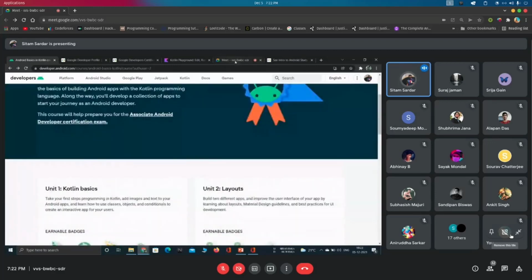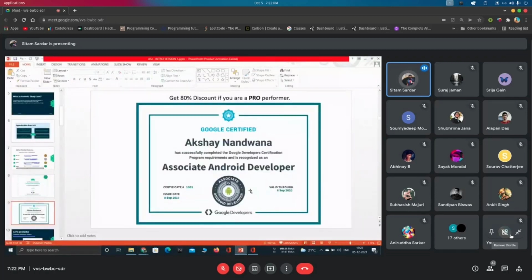If you get a pro level certification, you will get a chance to take the Associate Android Developer certification exam. The total cost of the exam may be approximately 149 USD, and you will get an 80% discount on it if you complete the six pathways and collect all the 16 badges. Only then will you get this opportunity for the 80% discount on the certification exam.